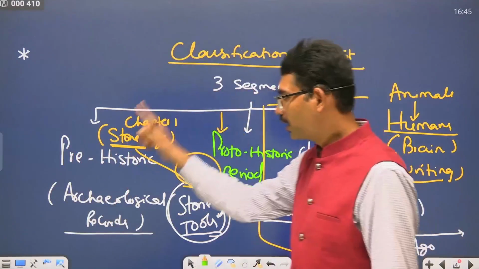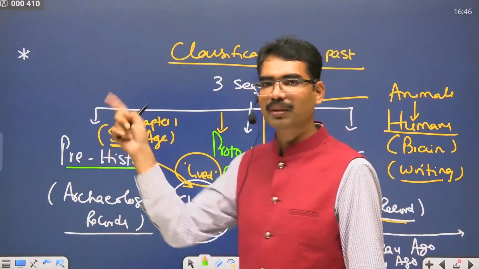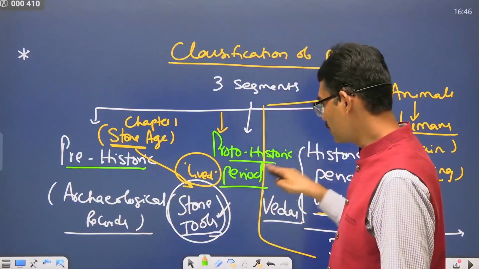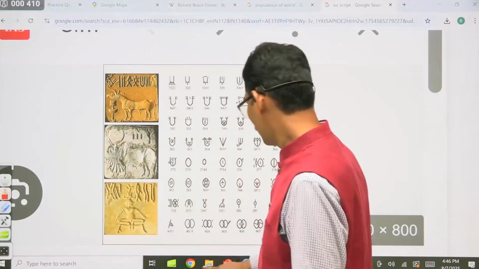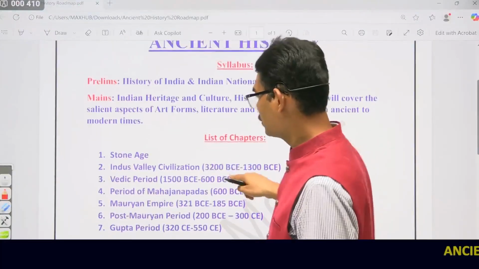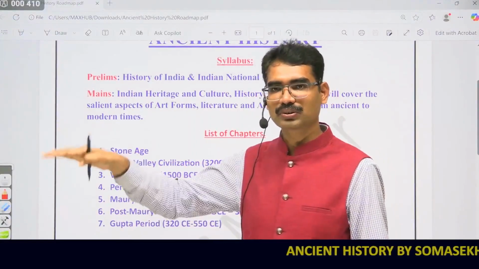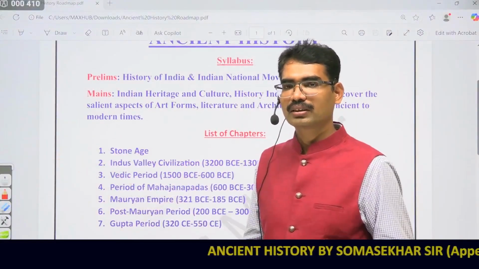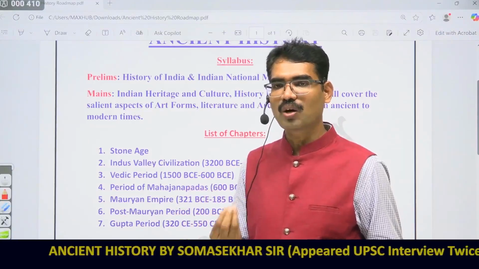Chapter number 1 is the prehistoric period, Stone Age, and chapter number 2 is the protohistoric period. And who are these people? These people are known as the Indus Valley Civilization. Identify this. Indus Valley Civilization, chapter number 2. Then, if we are not able to read, how do we know about them?